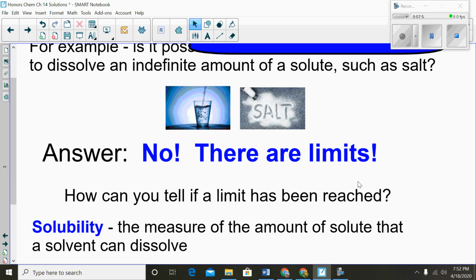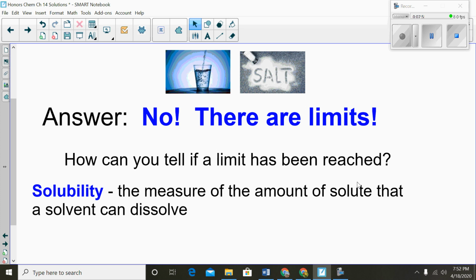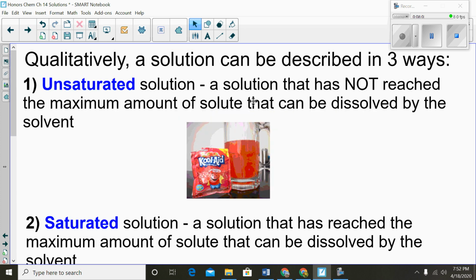Now, how can you tell if a limit has been reached? You can tell by what's known as solubility, which is a measure of the amount of solute that a solvent can dissolve. Okay, now qualitatively, which means by description, right? We're going to start with qualitative descriptions here. So a solution can be described in 3 ways based on this idea of solubility.